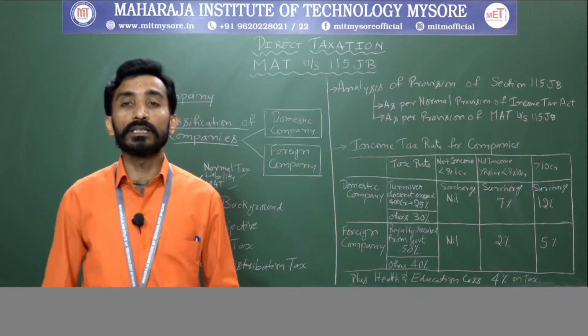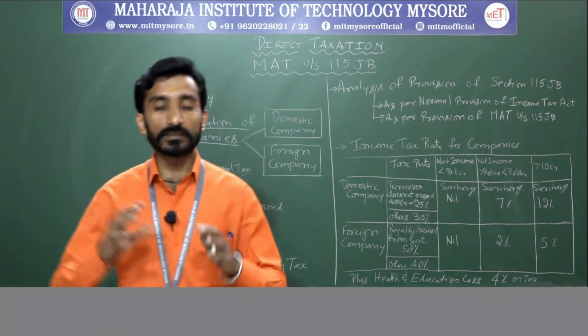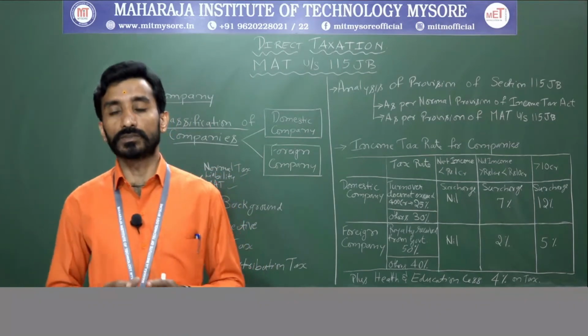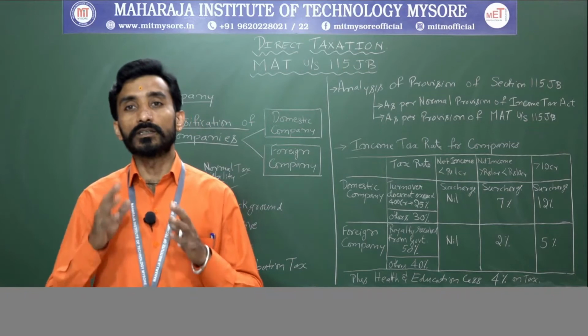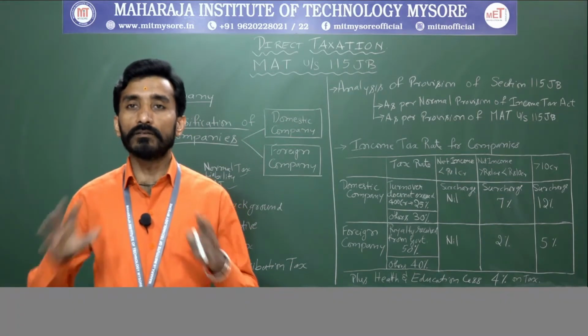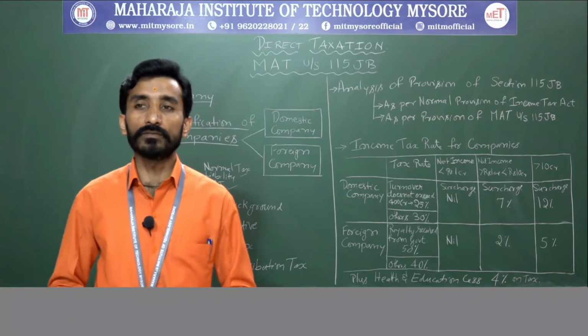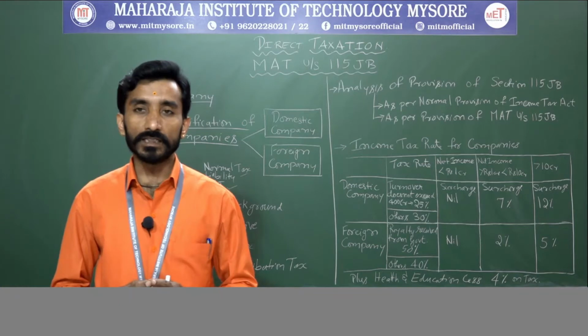Where the companies are also classified here based on certain things. They say the types of companies, right? Where corporations not seeking any incentives or exemptions will not be coming under the bracket of minimum alternative tax, right?